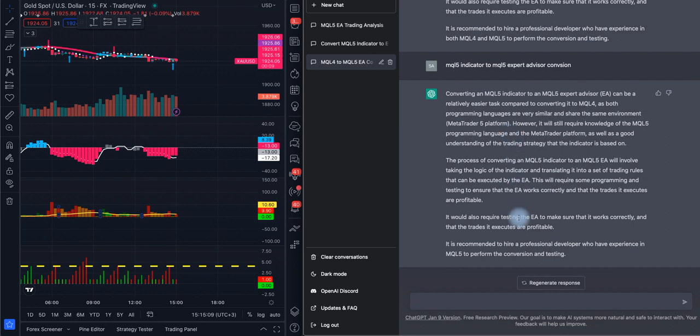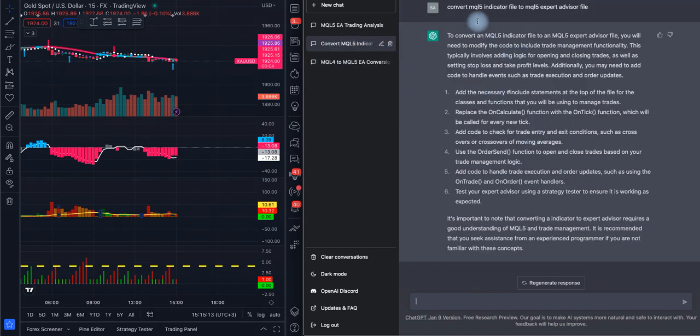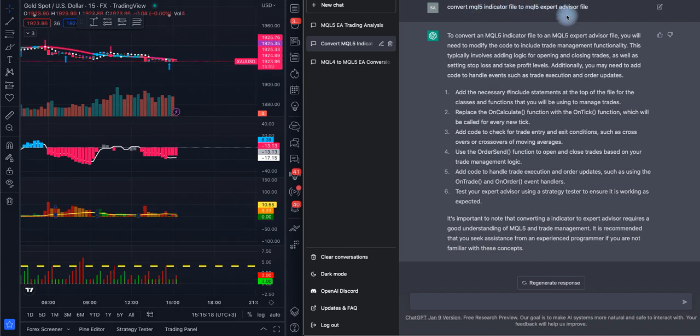which is general information. So later on I wrote this: convert MQL5 indicator file into MQL5 expert advisor. What is an indicator? Indicator is a type of program that works on the chart, for example, gold versus US dollar, or euro versus Japanese yen, and stuff like that.